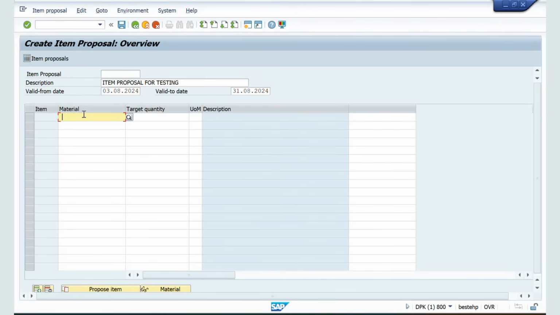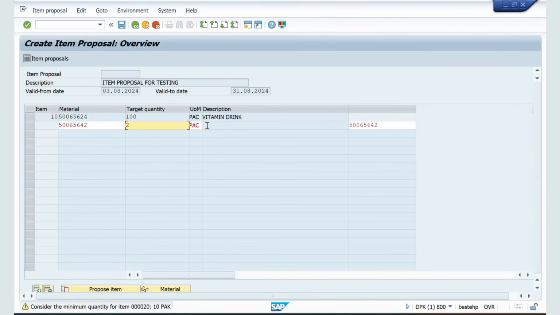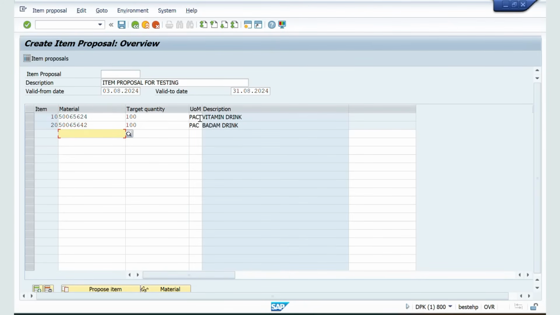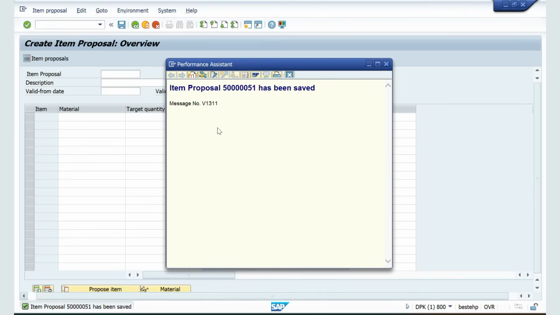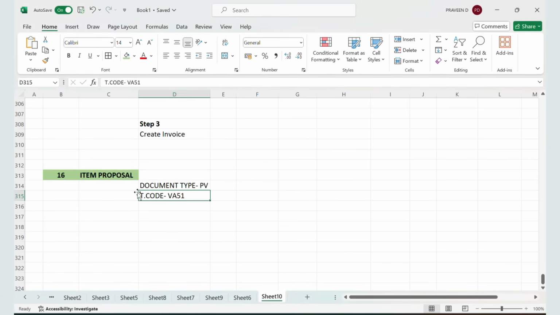Now click enter. Now give the material. For example, this material of 100 quantity, and for example, this one of two quantities. Okay, I will give 100 only. I will change it to liters, 100 liters and this is 100 liters. Now I will save this. Now what is the item proposal number that got generated? This is the item proposal number that got generated, and I will copy it in an Excel sheet.